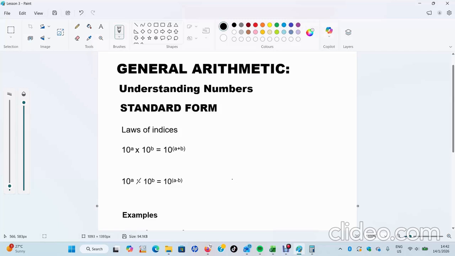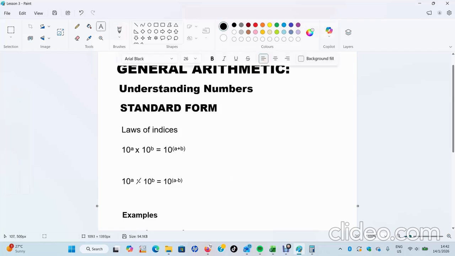So we are saying when you are multiplying numbers that have got exponents sharing the same base, in this case base ngu 10. So 10 to the power a times 10 to the power b, a lo b can be any number, is equal to 10 to the power summation ka a lo b. Then 10 to the power a divided by 10 to the power b is equal to 10 to the power a minus b. When we are multiplying, we add the exponents. When we are dividing, we subtract the exponents.